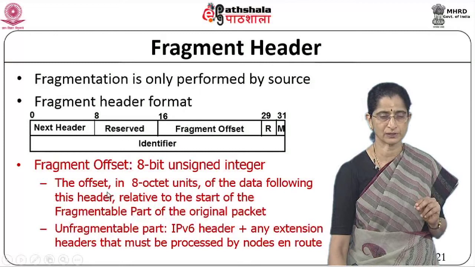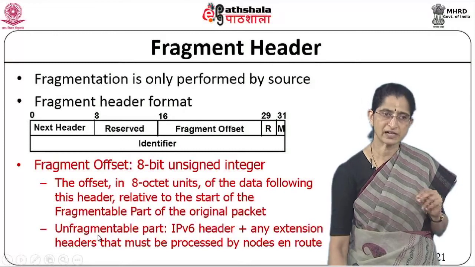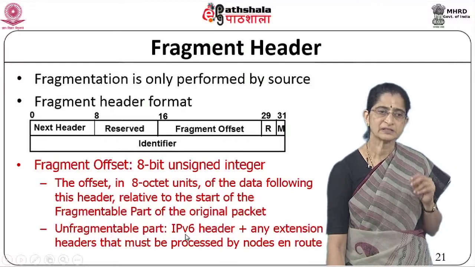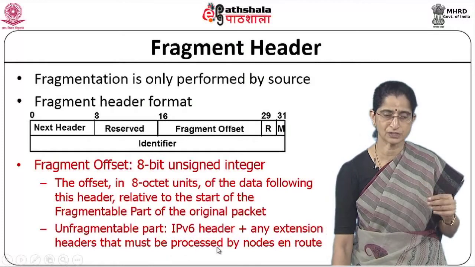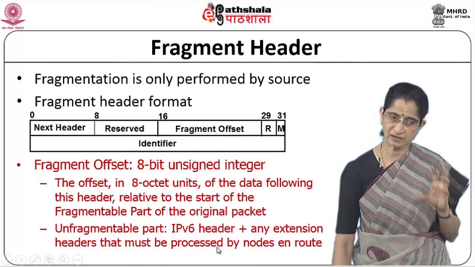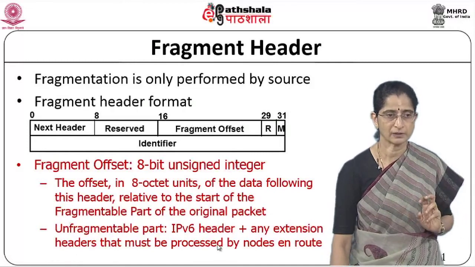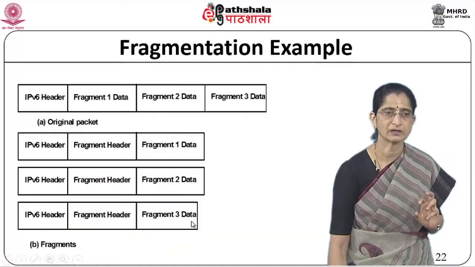That is what is specified over here. Now we talk about a fragmentable part and an unfragmentable part. Now what is the unfragmentable part? The IPv6 header itself is obviously unfragmentable, plus any extension headers that must be processed by nodes en route. So those have to be left as an unfragmentable part, whereas the rest of the things can be fragmented. That is what will be specified by the fragment offset.